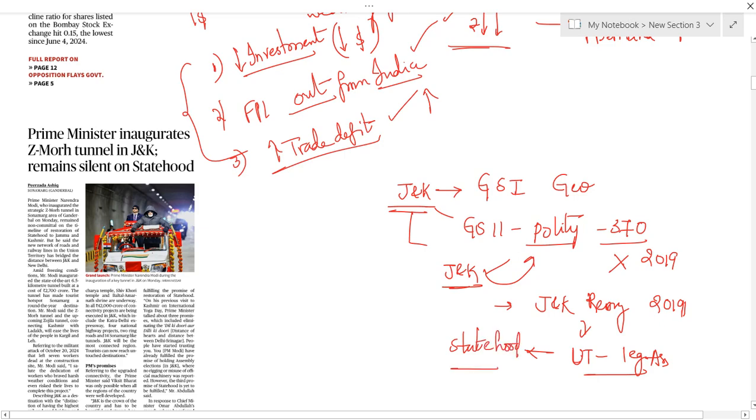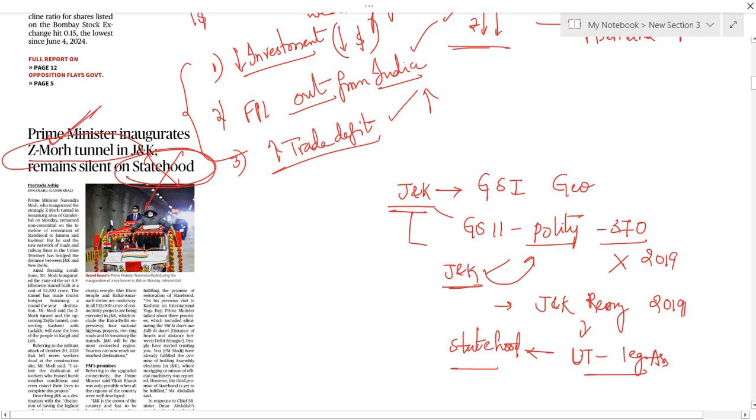This article is saying that our Prime Minister is silent on statehood, and he inaugurated Jhelum Tunnel. Recently many tunnels have been inaugurated in India, and mountain passes are an important and favorite area of UPSC where you can get prelims based questions. So you have to know some facts regarding this Jhelum Tunnel.